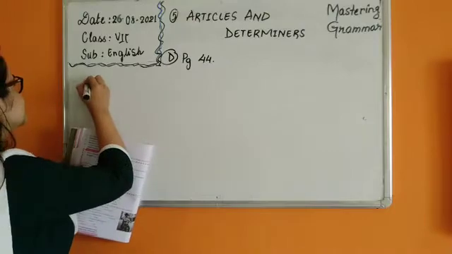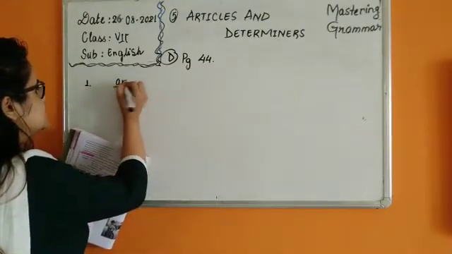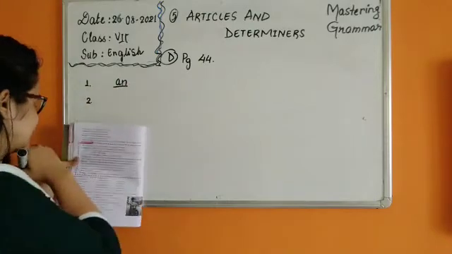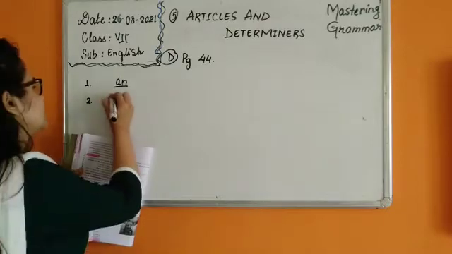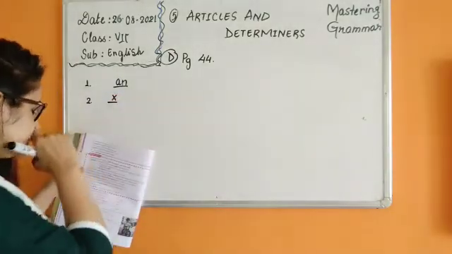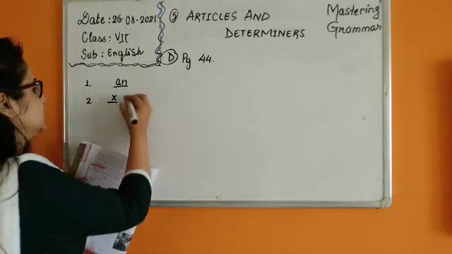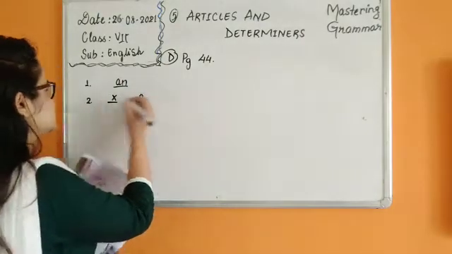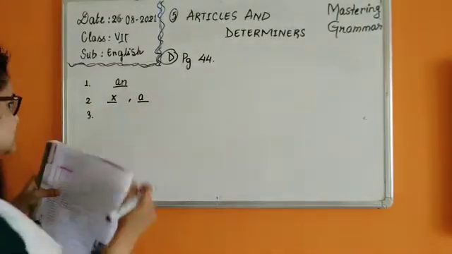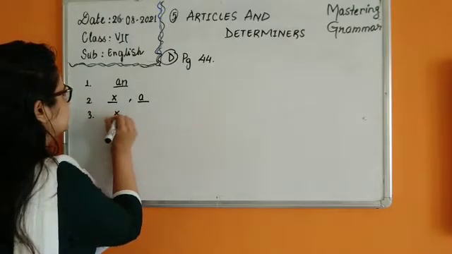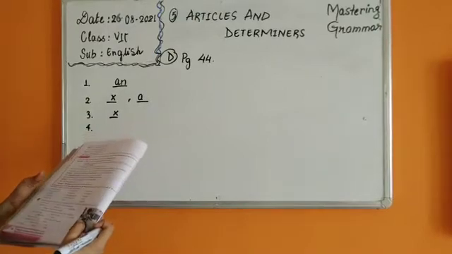Number 1. It took almost an hour, right? Because the H is silent here, hour. I was taught, okay children, here we are not going to write anything, French, okay? So French is a language here. I was taught French by a French lady, okay? So some French lady taught him. Dash English is my favorite subject. Before subject we don't use any articles, so cross it. And English is my favorite subject.